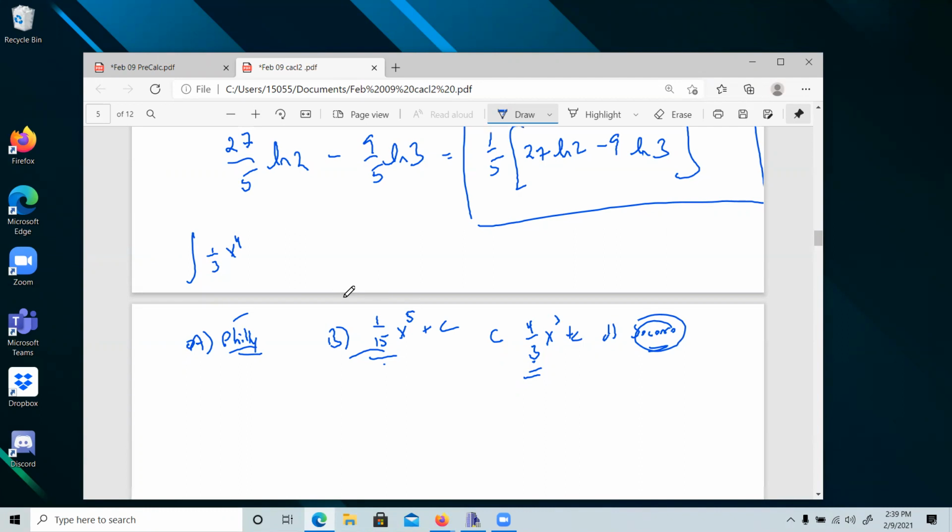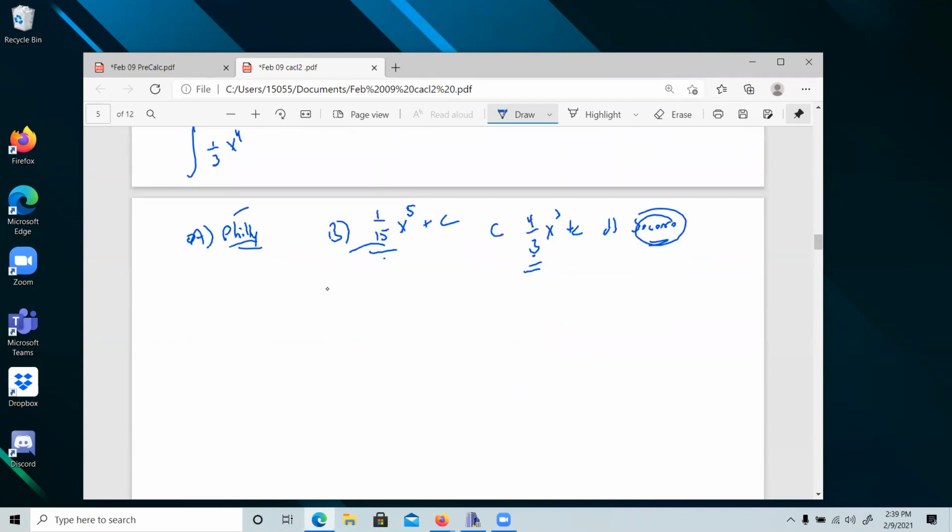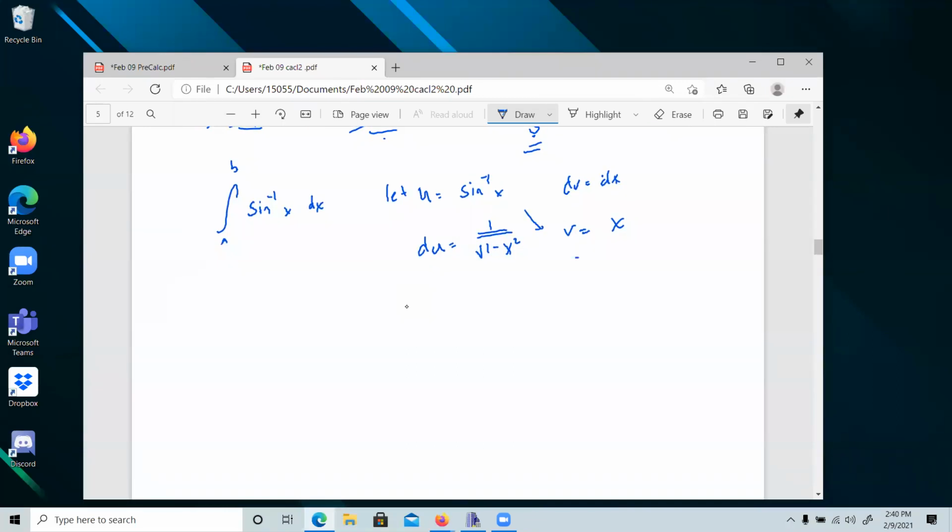That being said, check any problem where, like, what if you have to do the integral of inverse sine of x? Now this would be a good multiple choice question. I might even put an A and a B in here, because let u is equal to sine inverse, dv is equal to dx. du is equal to 1 over square root of 1 minus x squared. V is equal to x. Okay, so there we go. So we have x.